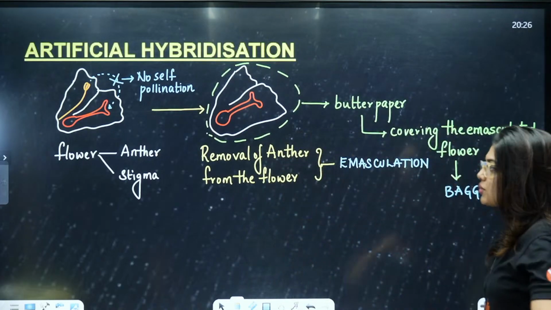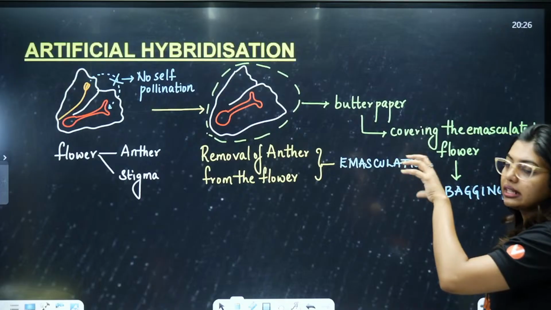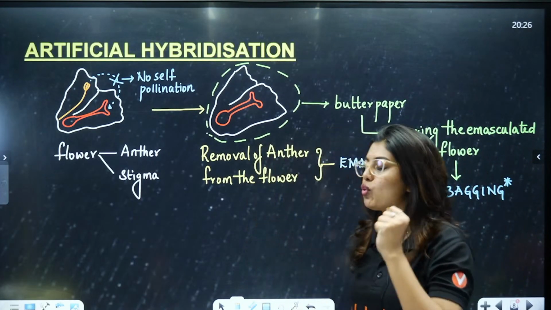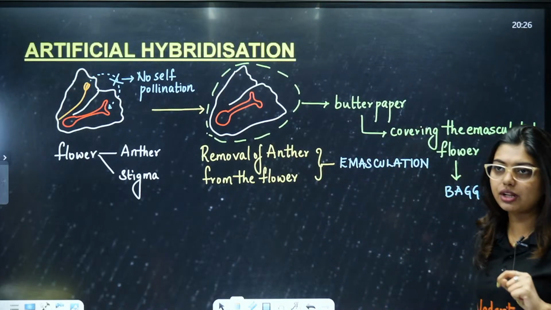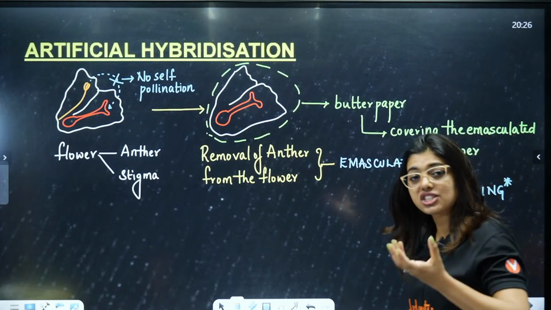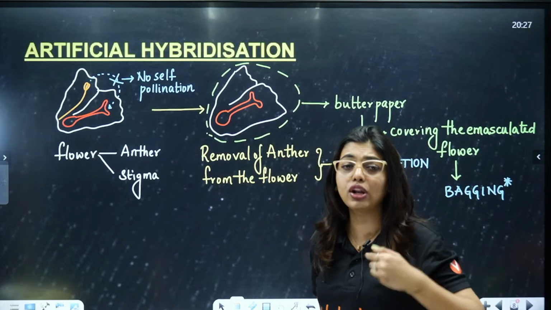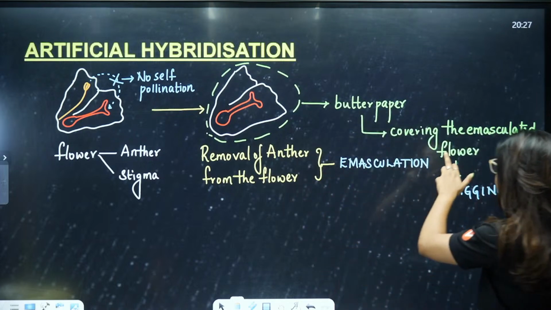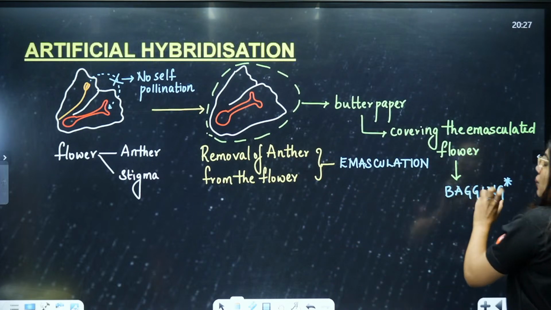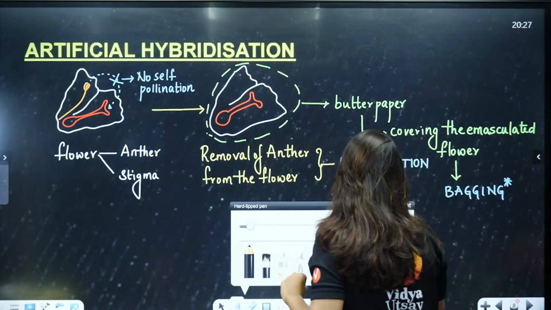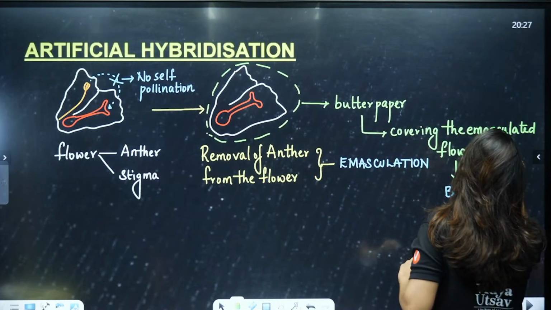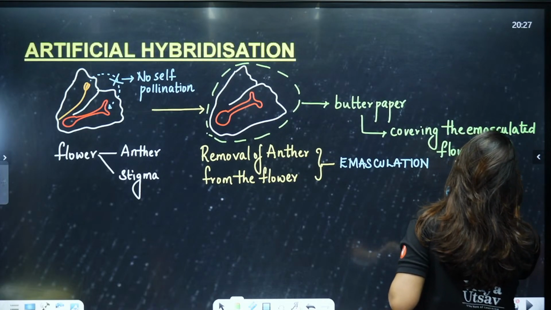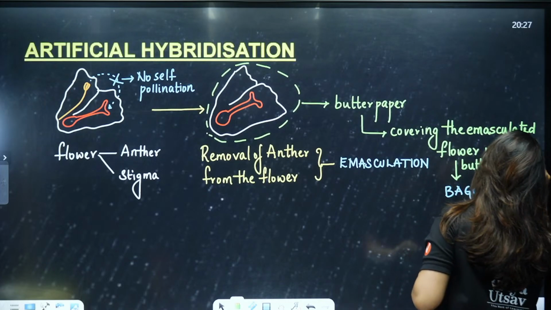So what's happening here, students? Very simple. We do not want self-pollination to happen, so we have removed the anther with the help of a forceps. That process is called emasculation. After emasculation, there is a chance that roadside pollen grains, some other undecided pollen grains, will fall. To avoid that, we cover the emasculated flower with butter paper. I'll write that also, which is called bagging.